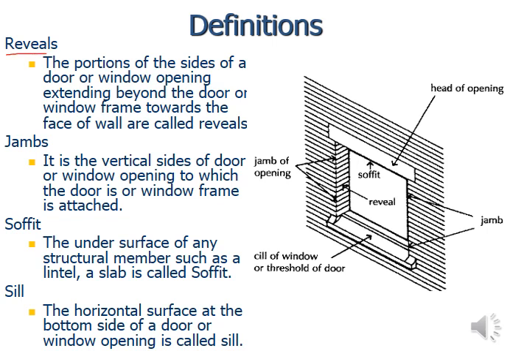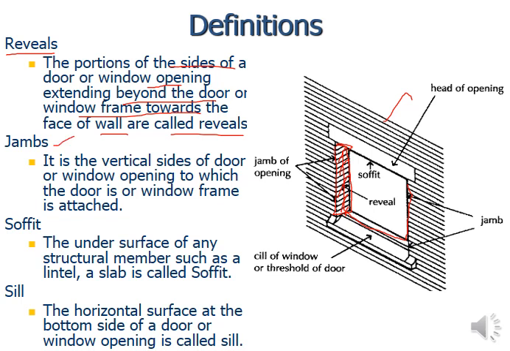Then come reveals. It's very easy to understand, and it is also given in the figure. The portion of the sides of the door or window openings extended beyond the door or window frame towards the face of the wall is called reveals. This is the window, one kind of window, so this opening is there. Inside the opening, that particular portion of the wall in which the frame of the window is later going to be fixed is called the reveal.